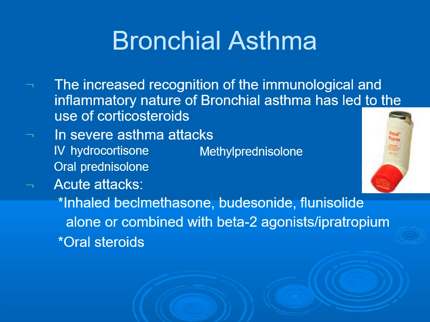While in case of acute attack of asthma, inhalational steroids like beclomethasone, budesonide, flunisolide, either alone or in combination with beta-2 agonists or ipratropium bromide are preferred, followed by oral corticosteroids.